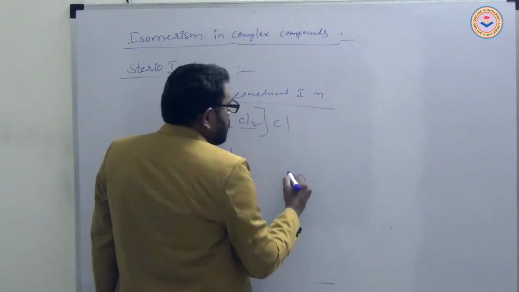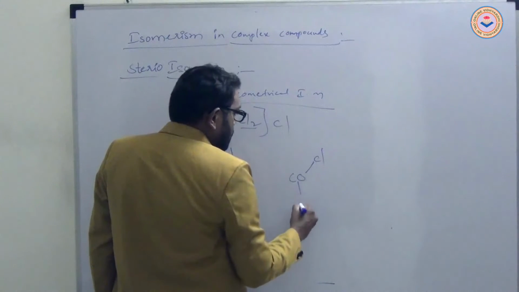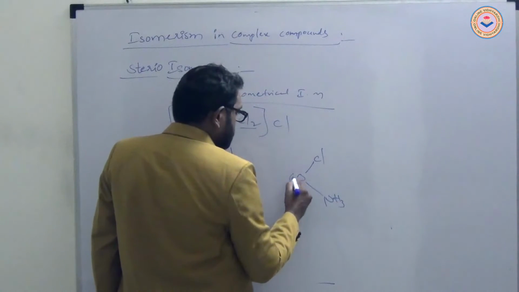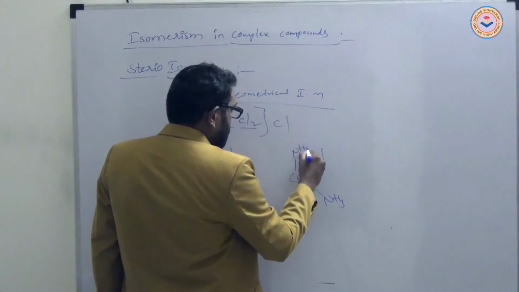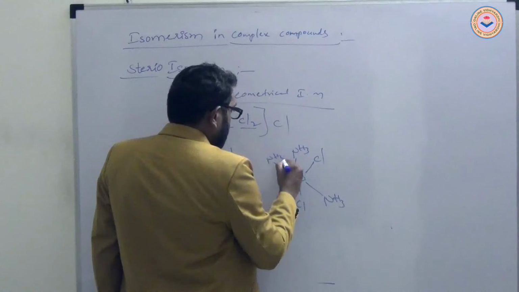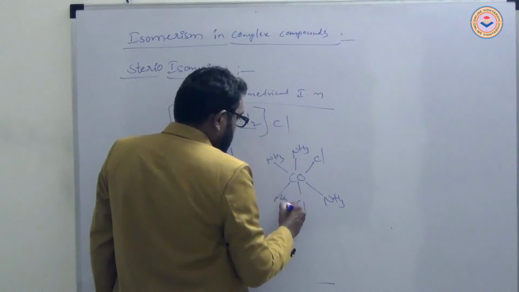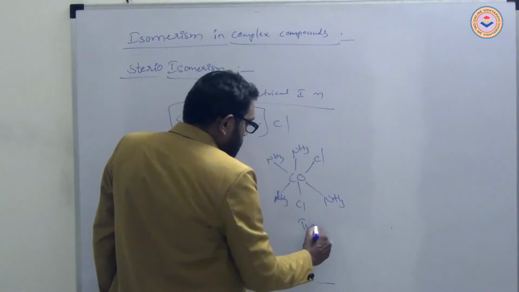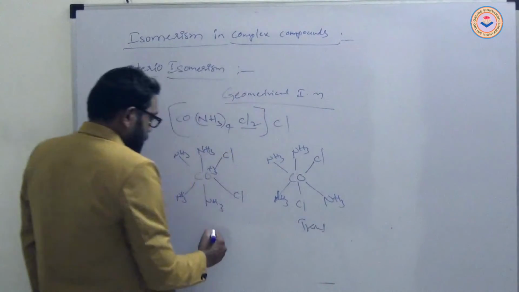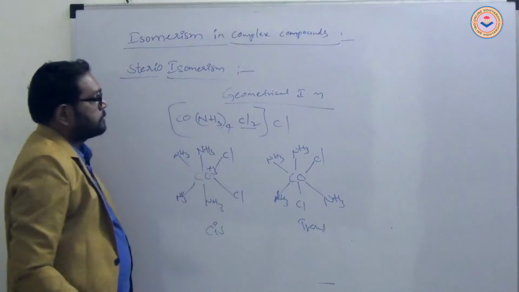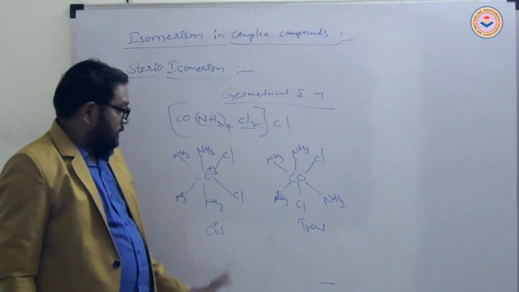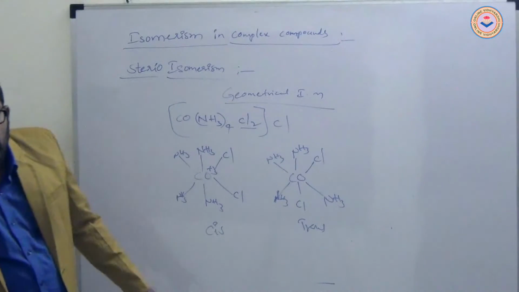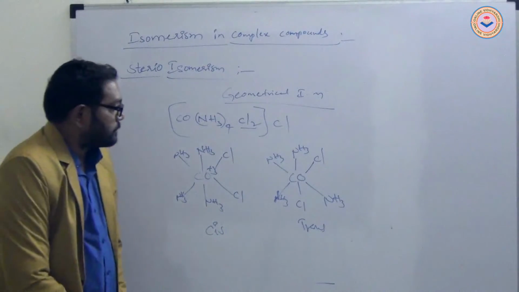In the trans isomer form, these chlorines are not in adjacent positions. It is trans isomer. It is cis isomer. Cis and trans isomers in octahedral complex compounds.